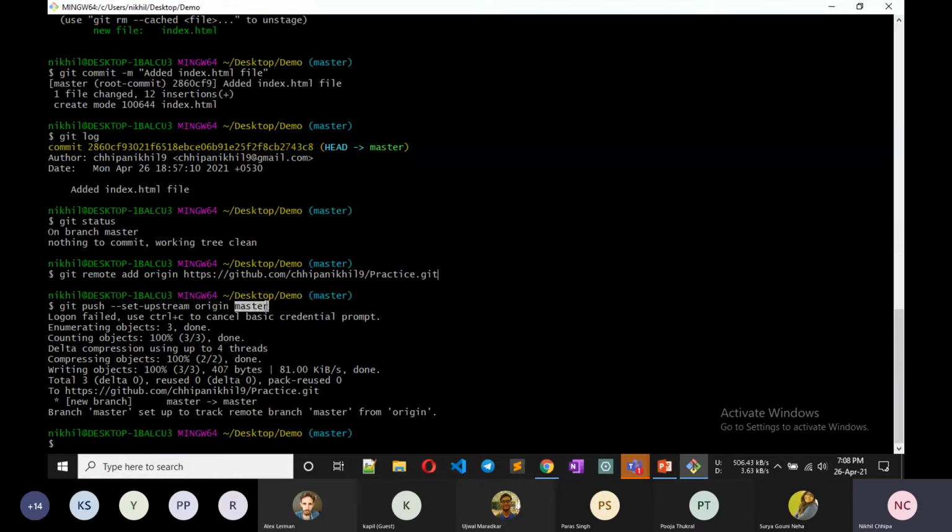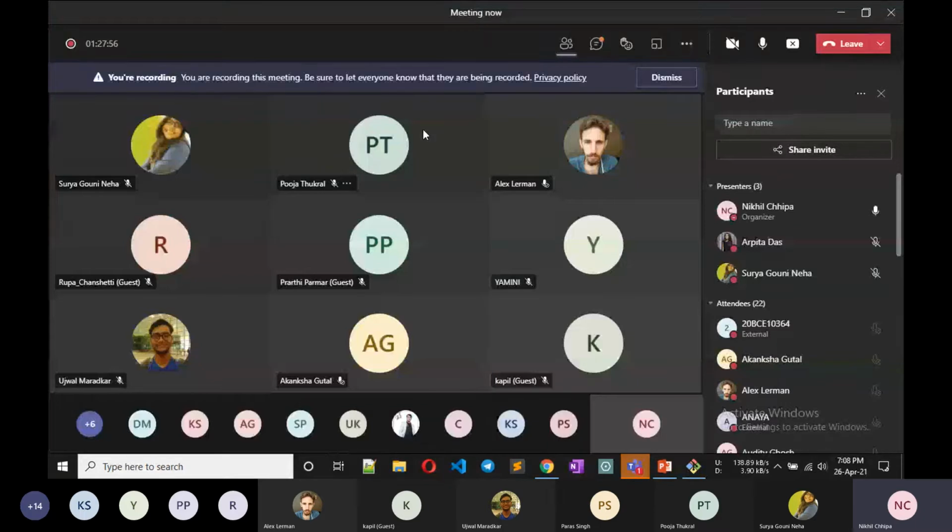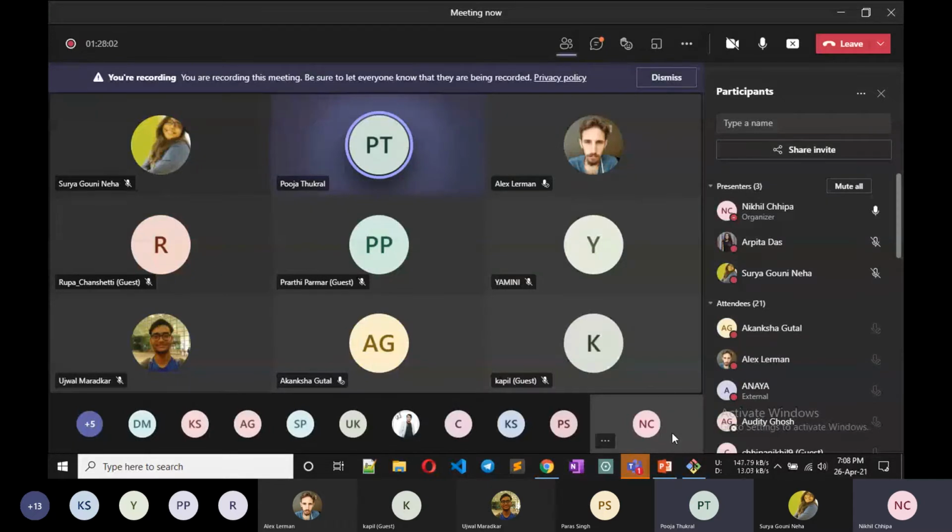You can put anything you want as your branch name, but the default is master, so I put master. Okay, so this is the push command. Is it clear, Pooja? Yes, sir, clear. Okay, fantastic.